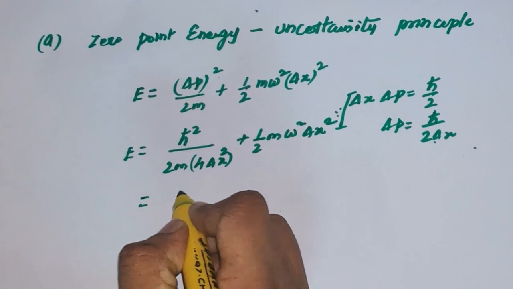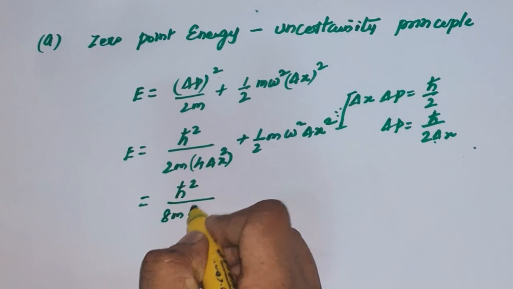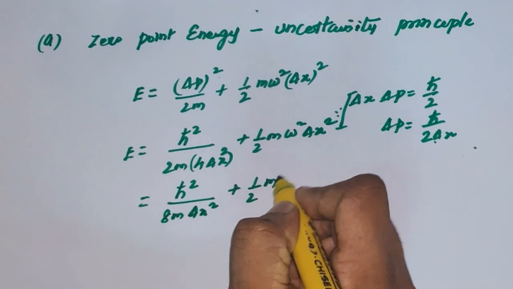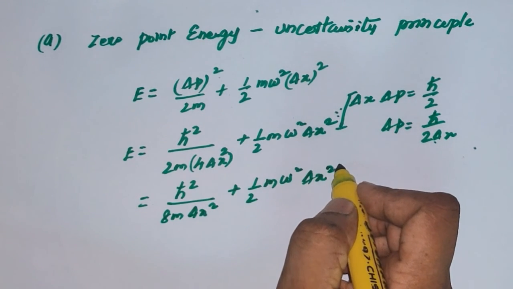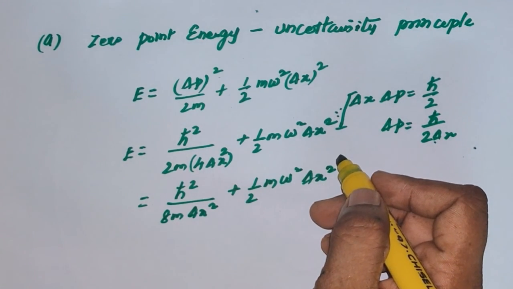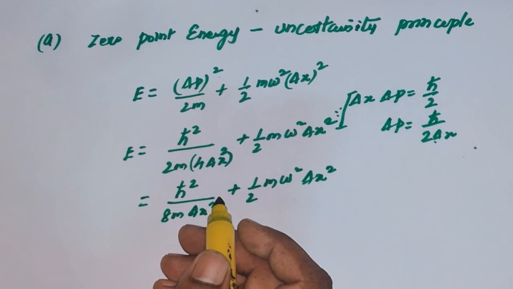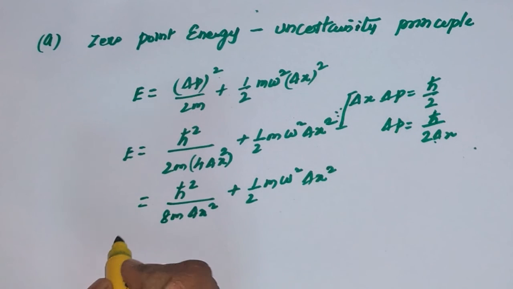In general, E equals ħ²/(8m Δx²) plus 1/2 m ω² Δx². What we need to find is the minimum position uncertainty allowed for the ground state harmonic oscillator.